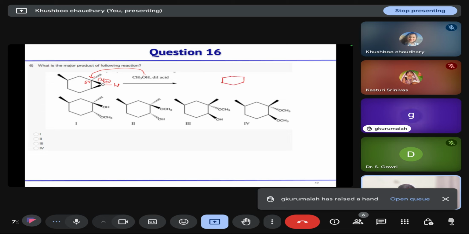So you will get OCH3 and your methyl is above. So the correct option is the third option. Whenever acidic condition is there, carbocationic character generates in the epoxide, so the nucleophile will attack at the more substituted carbon. And whenever basic condition is there, your nucleophile will attack at the less substituted carbon. Clear? Okay. Yeah.